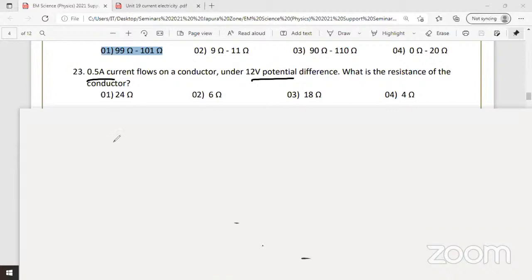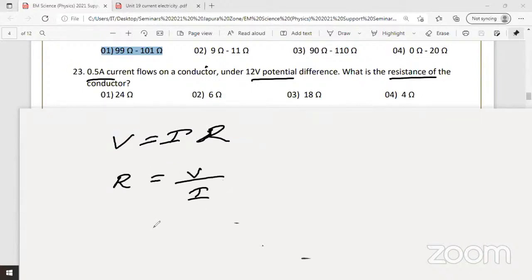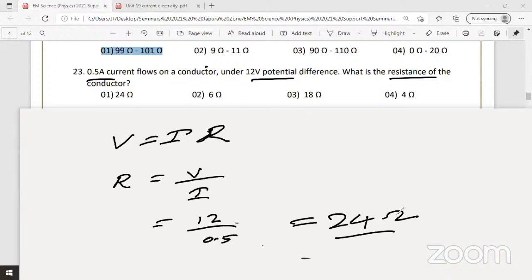Okay, now let's move on to this. What is V equals IR? What is asked here? They are asking for the resistance. Resistance equals V divided by I. What is the voltage here? 12 volts divided by 0.5. What is the answer? 24 ohms. Dividing by 0.5 means dividing by half.